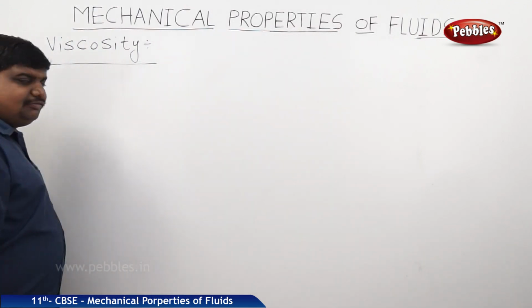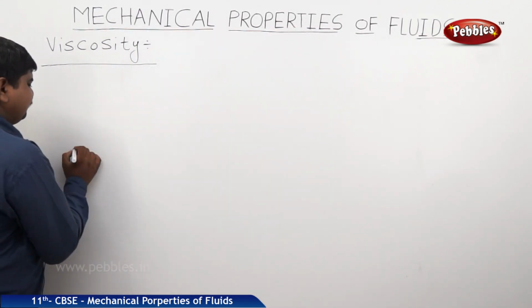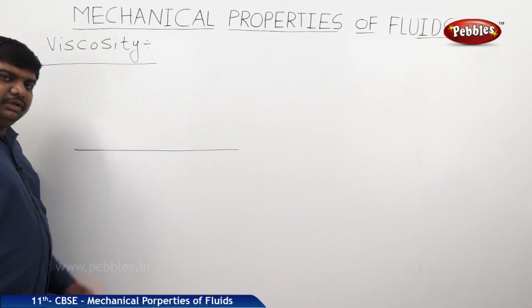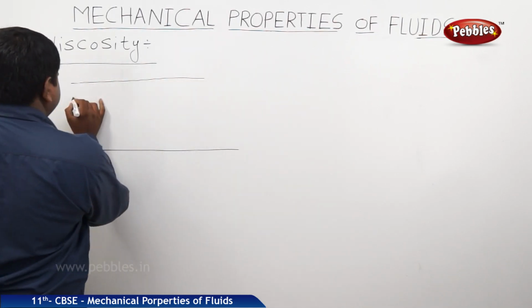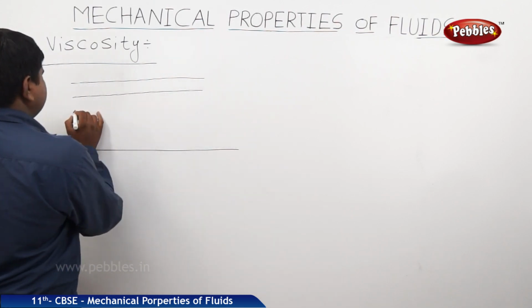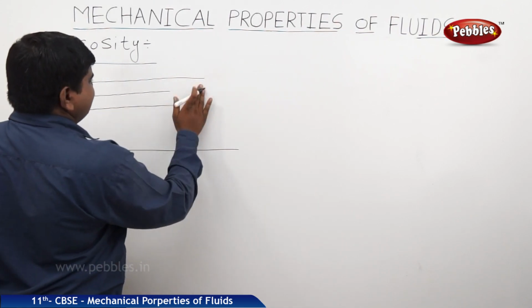So for the expression of viscosity, let us take a surface. On the surface, some fluid is flowing from one end to the other end. Try to assume this fluid contains n number of elements, nothing but the layers.